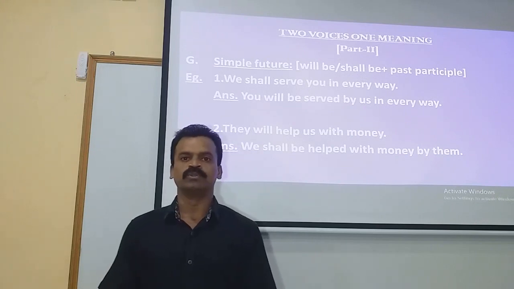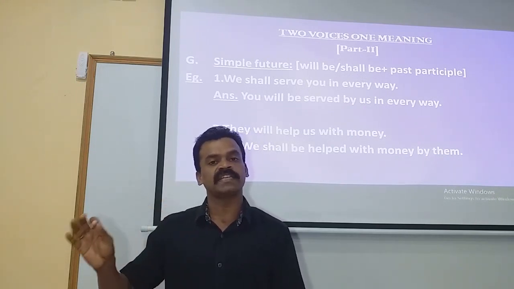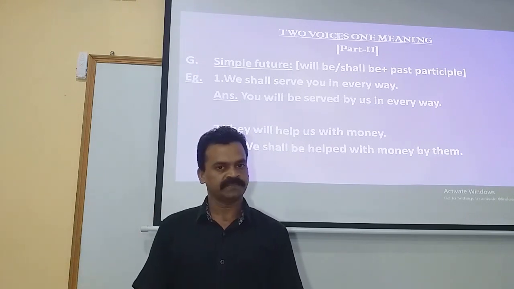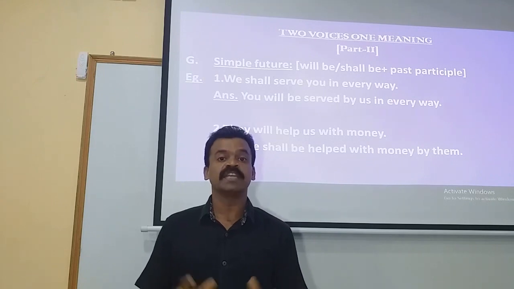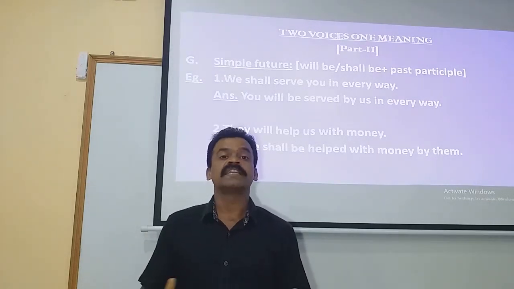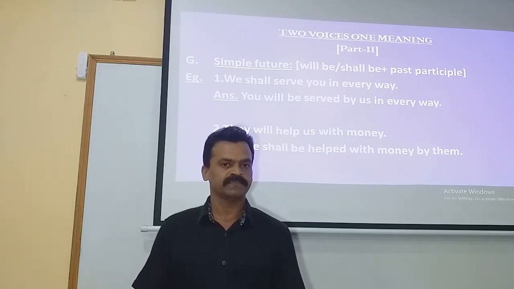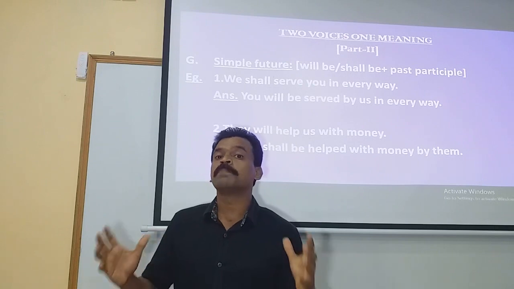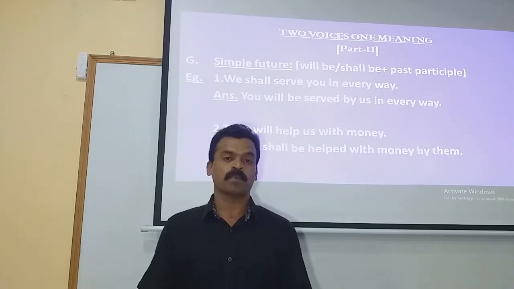All of us know will as well as shall is used to indicate an action is in the future sense. That is the way we normally make use of will or shall in order to indicate the action is a future action. Let's see where to use will and where to use shall. It depends on the personal pronouns.